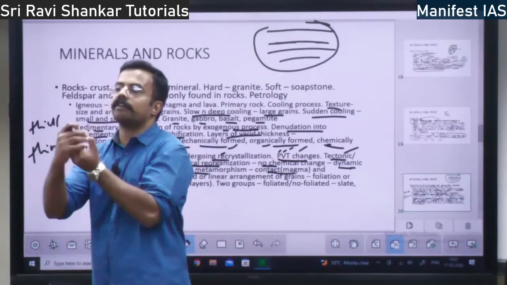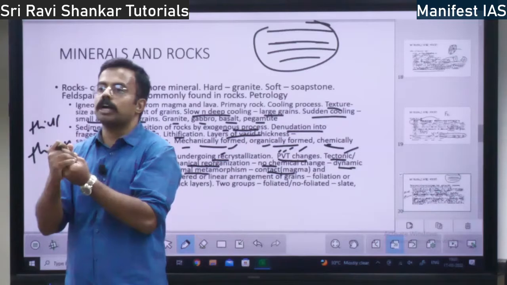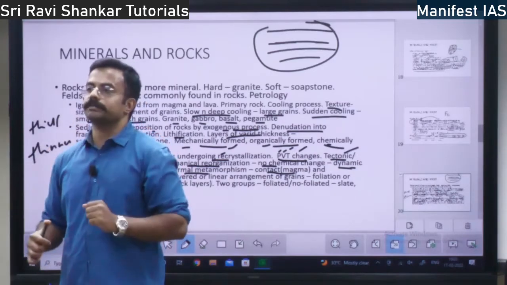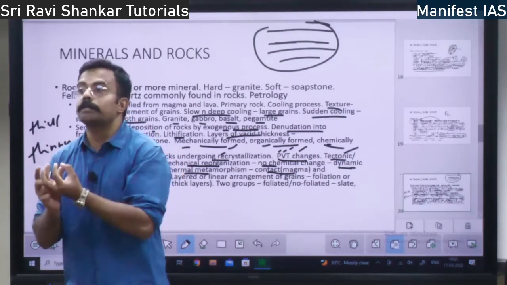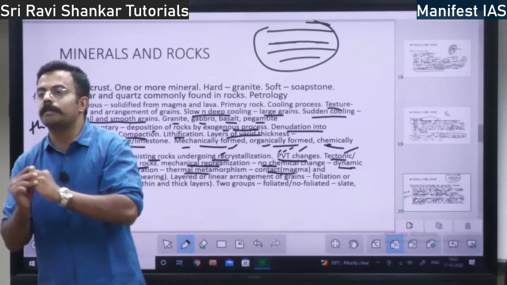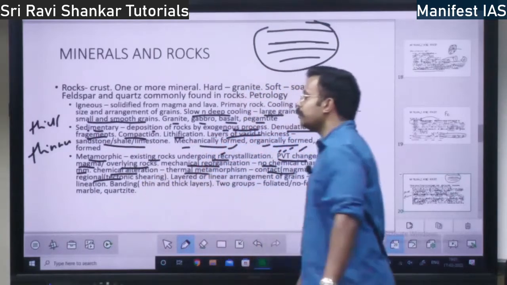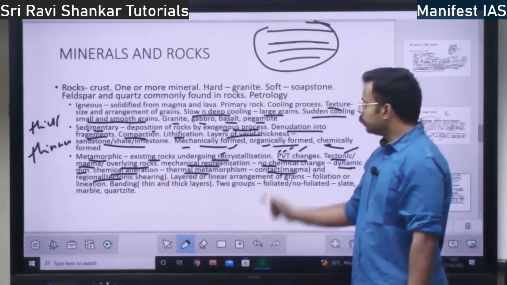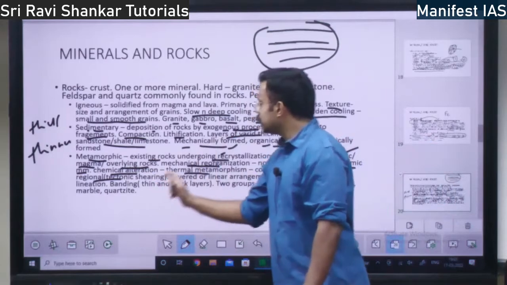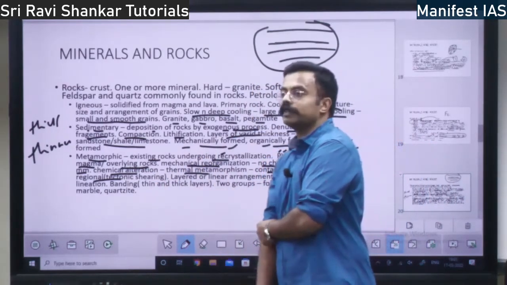It comes in contact with the hot magma. Because of the contact of hot magma, the rock will change. That is contact metamorphosis. Then you have regional metamorphosis. Contact and regional both come under chemical metamorphosis.